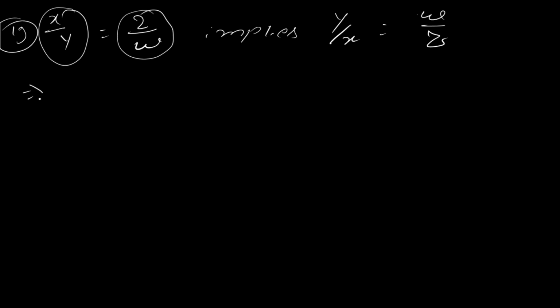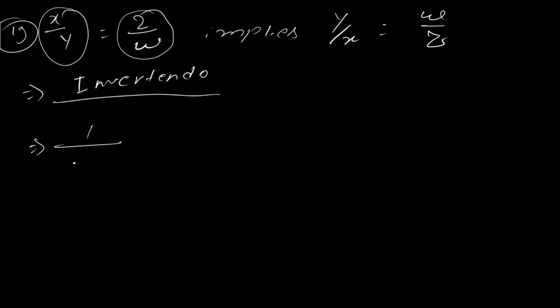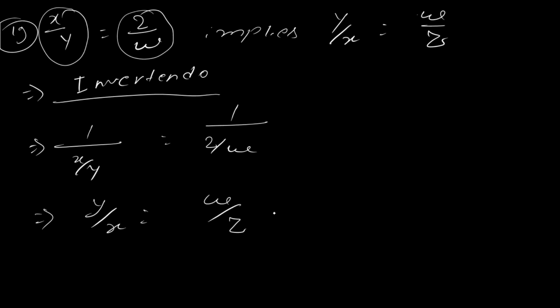So I taught you something while explaining theoretical aspects, which is called Invertendo, right? In that, how did we derive it? Simply, x by y equal to z by w, we take 1 divided by both sides. Both sides we can do the same treatment, and this became y by x and here w by z. So this particular concept was called invertendo.